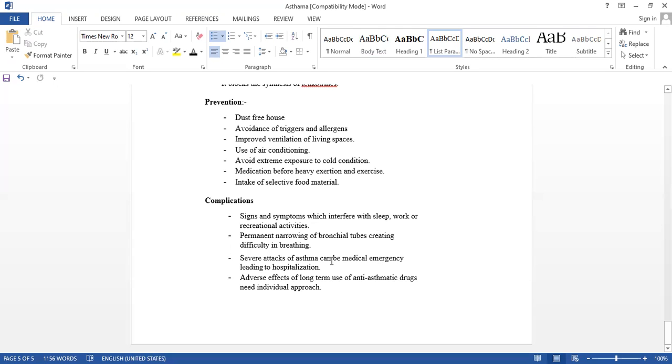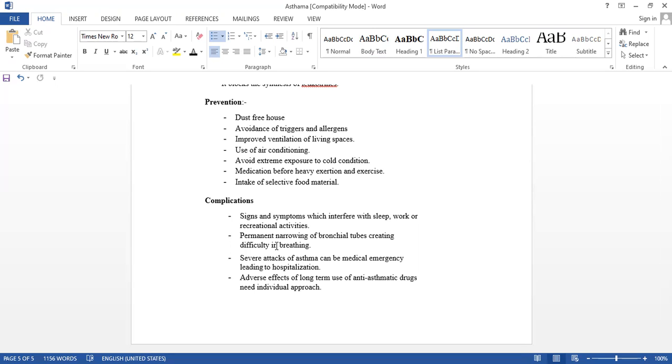So many things are there. Permanent narrowing of the bronchial tubes, creating difficulty in breathing. Sometimes the muscles will spasm like anything. That permanent narrowing of the bronchial tubes will take place and causes difficulty in breathing.